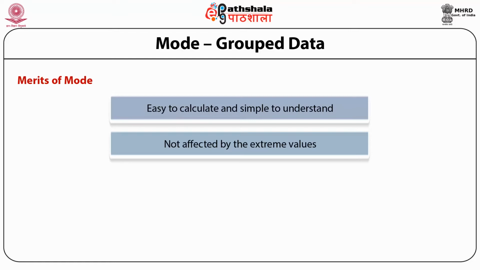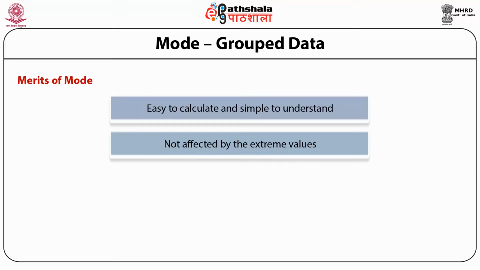Now in this case, the student having the highest income was the one who stated his income to be 30,000. If you replace this 30,000 by 300 crores, the mode still remains 18,000. It is not affected. So this is an important plus point of mode.